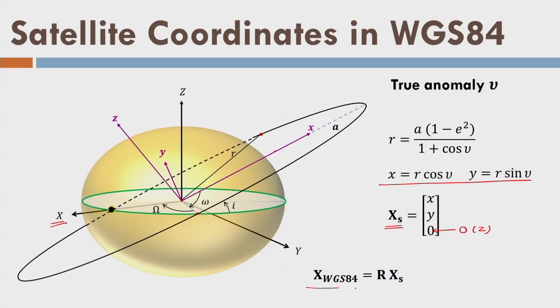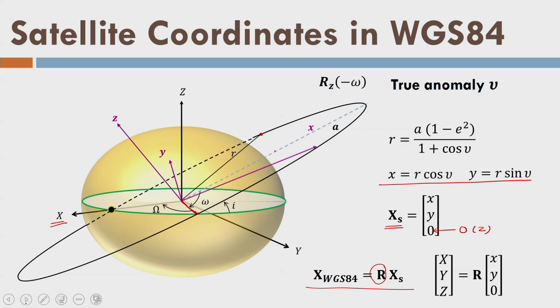So I can write like this, where r is the rotation matrix, or the XYZ of the satellite is equal to r times xy0. I will rotate the small xyz system around the z axis such that this x axis will be aligned with this line. So let us see what kind of rotation we do. This rotation, now it is aligned, and I have rotated this system about the z axis, so there is no change in the z value of the satellite coordinates.